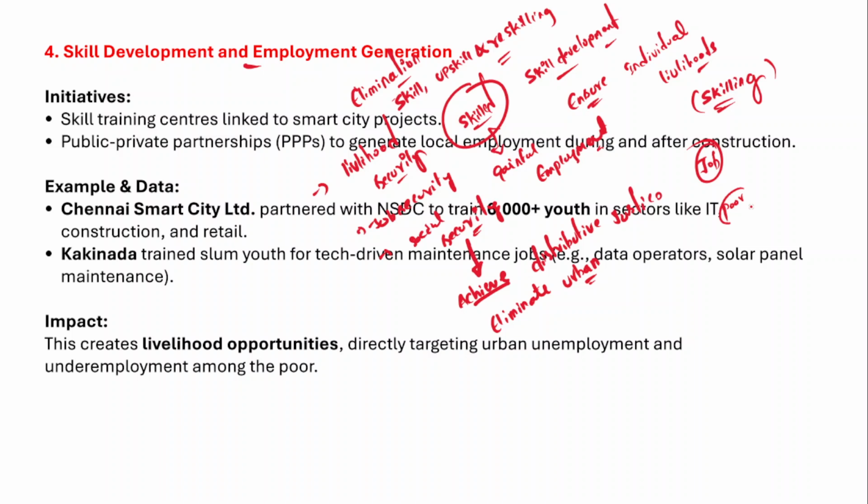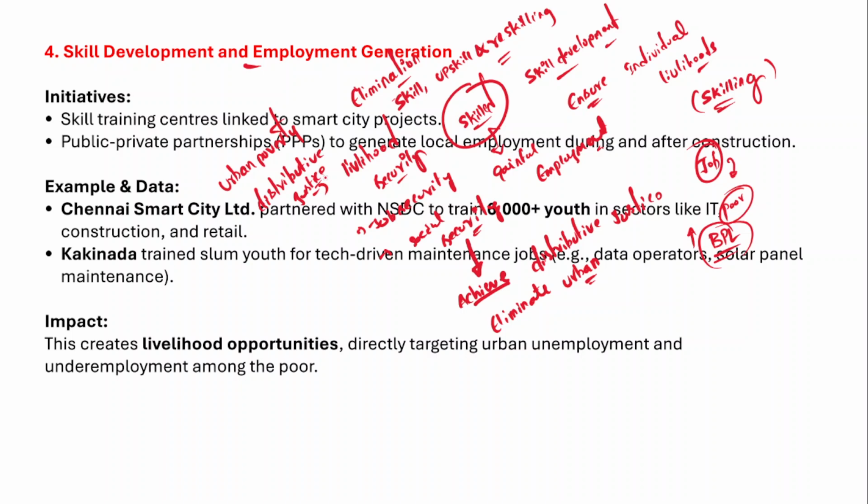So there is a high probability that he would come out of this chronic cycle of poverty. That's how you would eliminate urban poverty and also ensure distributive justice in these urban centers.